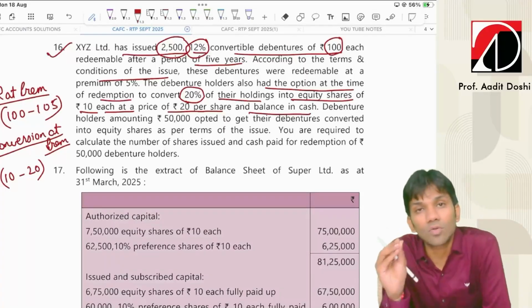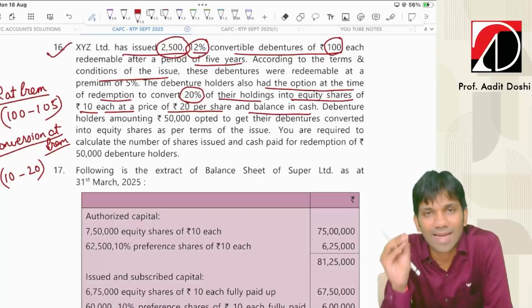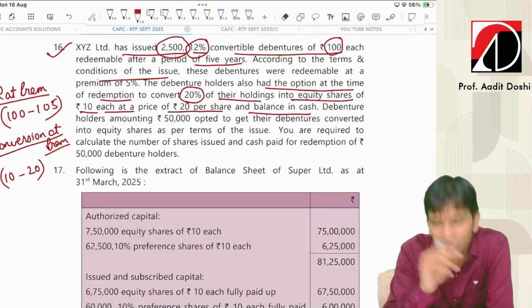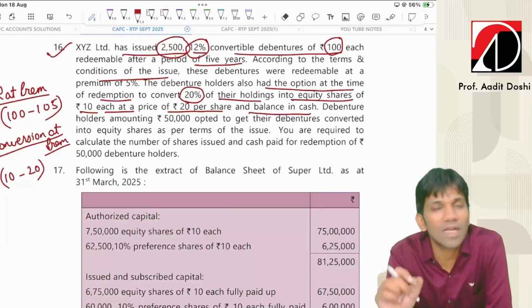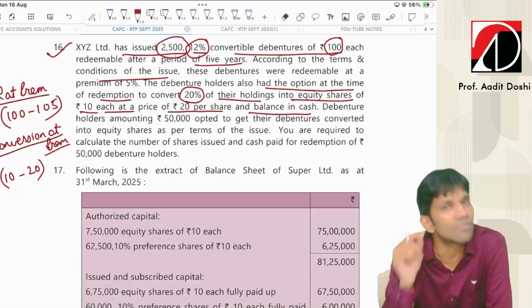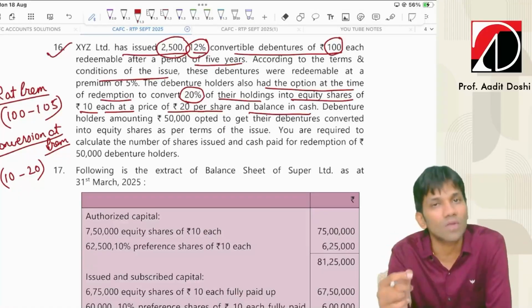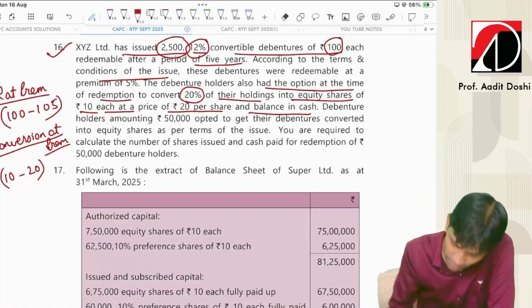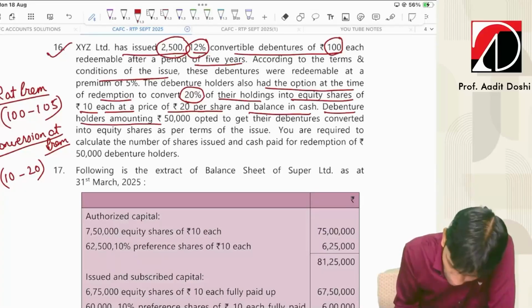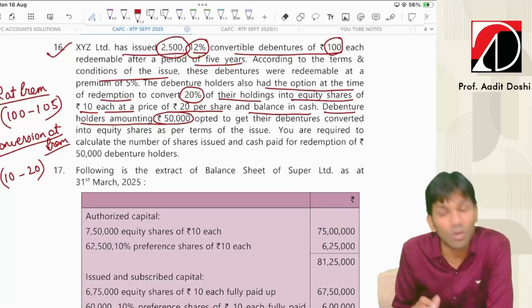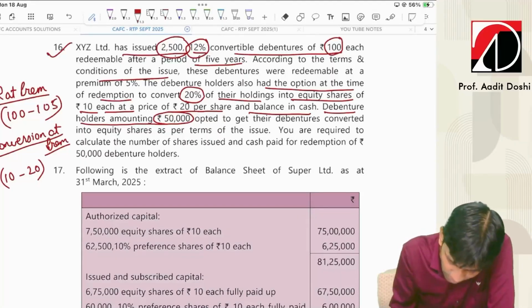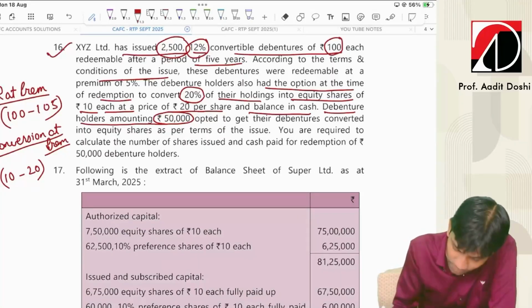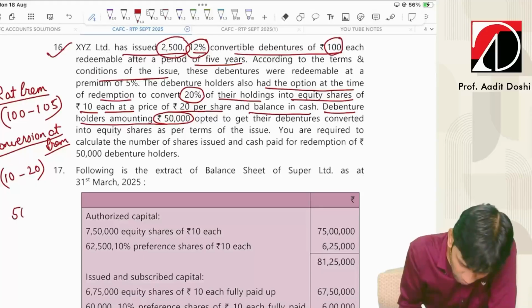So the debenture holders holding 20% of their holdings are eligible for the conversion option. So suppose if you have 100 debentures, not the entire 100 debentures are eligible for conversion. 100 into 20%, that is only 20 debentures are eligible for equity shares if the debenture holder wishes to convert their debentures into equity shares. Debenture holders amounting to rupees 50,000. Now read properly. Amounting to 50,000 rupees opted to get their debentures converted into equity shares as per the terms of issue.